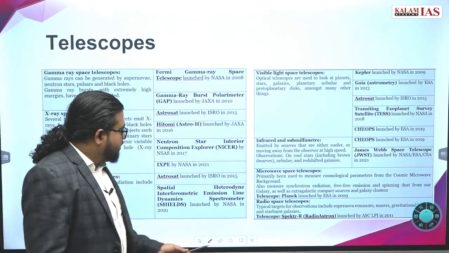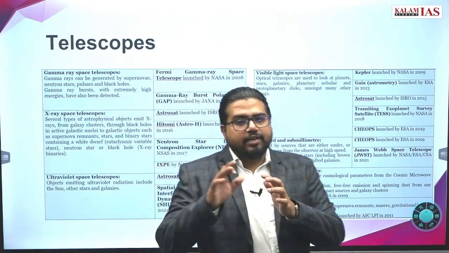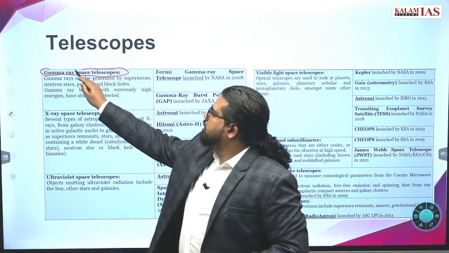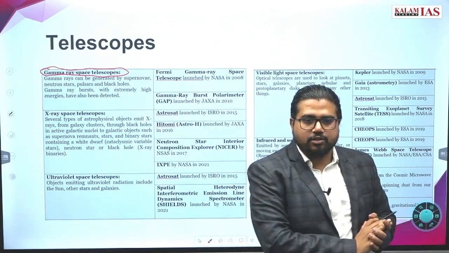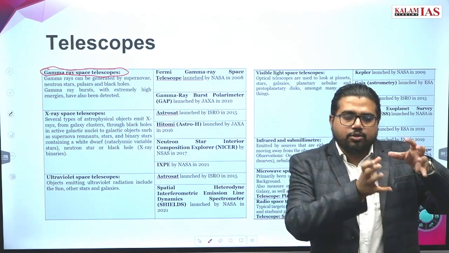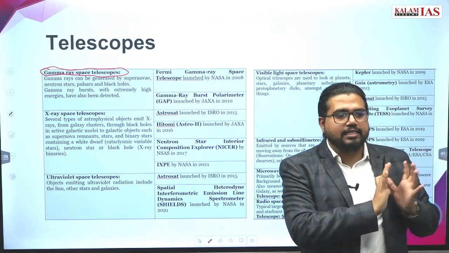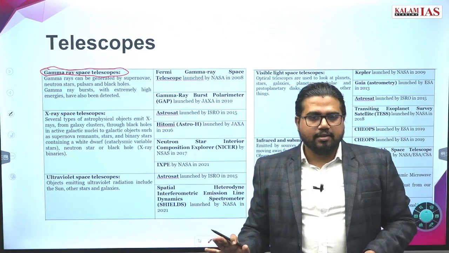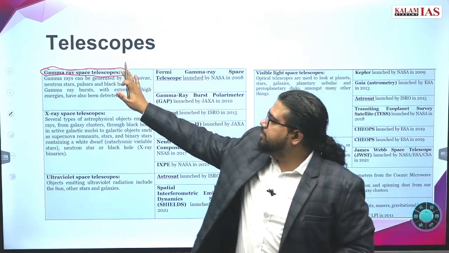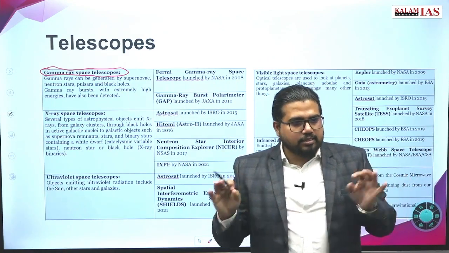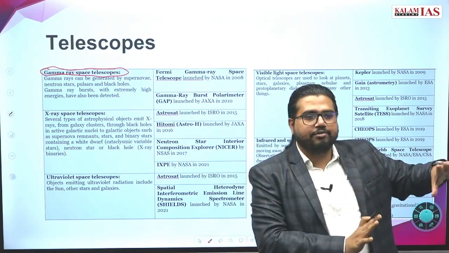So these are a general overview of different kinds of telescopes. Gamma ray telescopes: you will not see that many of them. What will they study? We said gamma rays are the most powerful rays in the electromagnetic spectrum. Gamma ray telescopes study only gamma rays coming from outer space, and gamma rays are the most powerful. They are not coming every time.